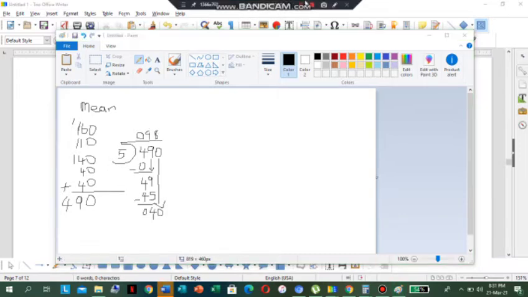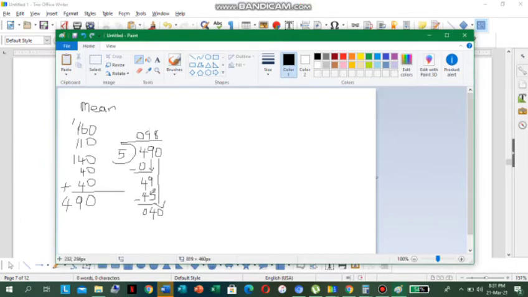Beautiful. 5 times 8 is 40. So we have to minus now. When we minus, we know that 0 minus 0 is 0. 4 minus 4 is 0. So the answer would be 98. So the mean would be 98. So mean is equal to 98.